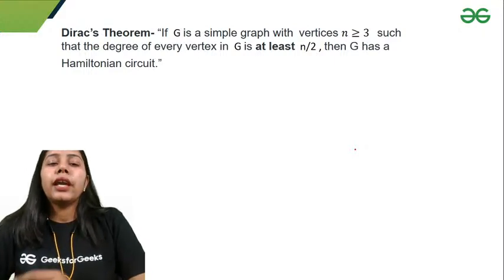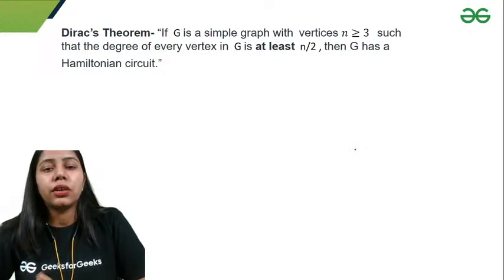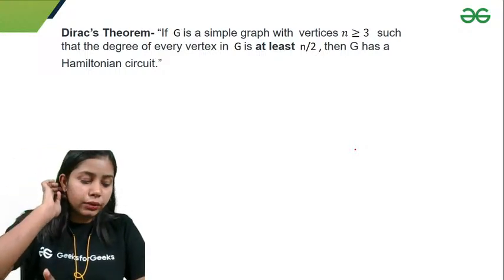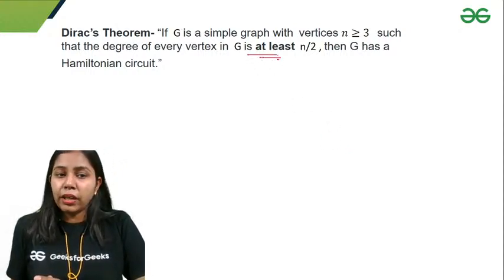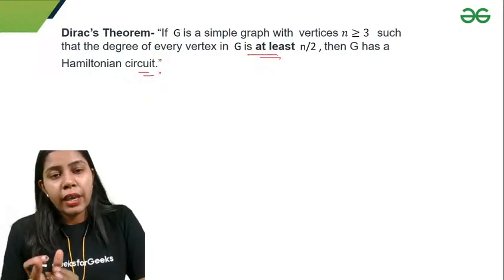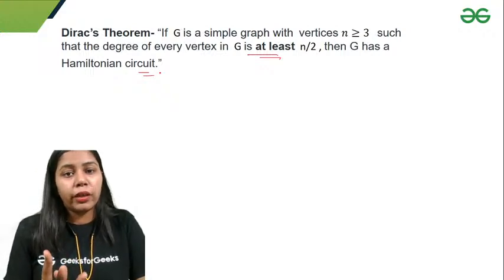Okay, and similarly we have Dirac's theorem, which helps us find out whether a graph has a Hamiltonian circuit or not. If G is a simple graph with n vertices, n greater than or equal to 3, such that the degree of every vertex in G is at least n by 2, then G has a Hamiltonian circuit. And this is not an if and only if condition, right? It's only one way.